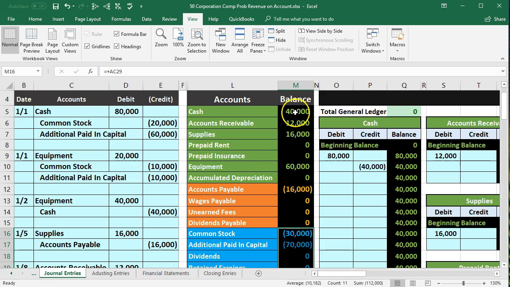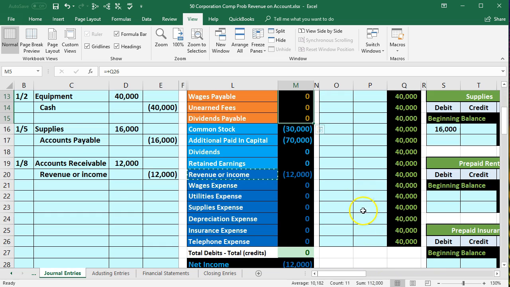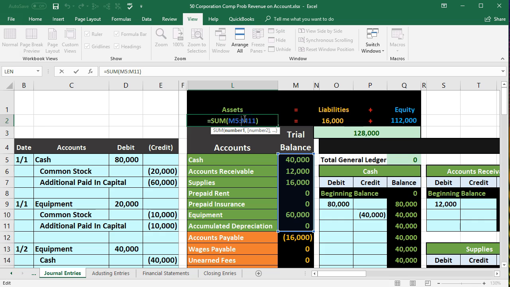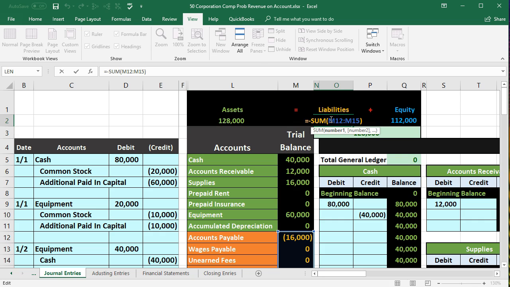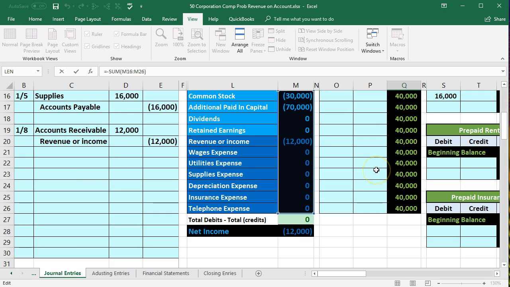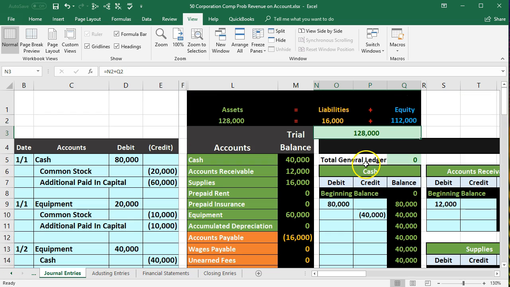You know, what is owed to the owners? Well, we can say assets minus liabilities, that's the value of the company, 112,000. Or the value of the company owed to the owners is what's in equity, and the income statement is part of equity when thinking of the equation, 112,000. That, in essence, is just what we have here. Here's the assets, here's the liabilities, here's the equity. It's just summing these up, and note how simple that is to do if we properly format our worksheet.